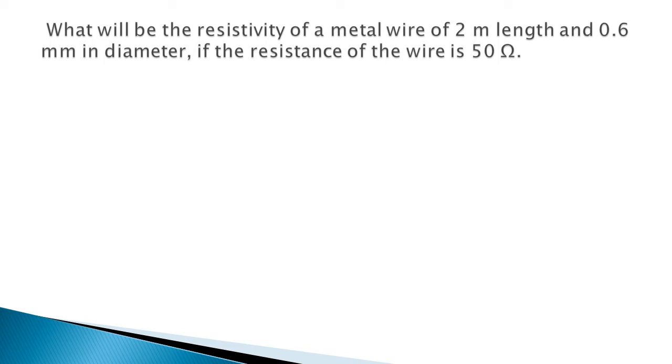So let us see whether they have given all the required things here or not. R is required, that is resistance. Yes, resistance is given, that is 50 ohm. Then the area of cross section of the conductor is not directly given. We have to calculate that. Why? Because here they have given us the diameter. From diameter we have to find radius, and from radius using the formula pi r square we can find the area of cross section. What else is required? Resistance, area and length of a conductor. Length of a conductor is also given.